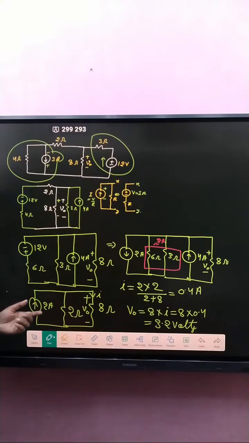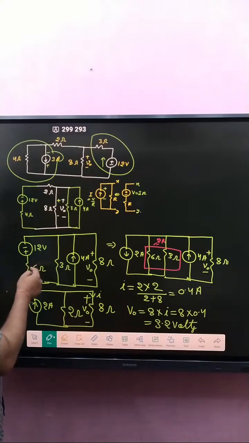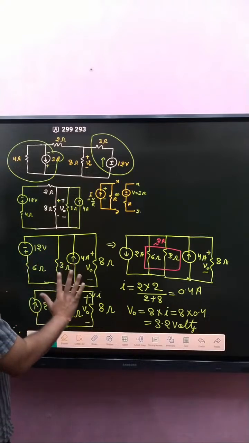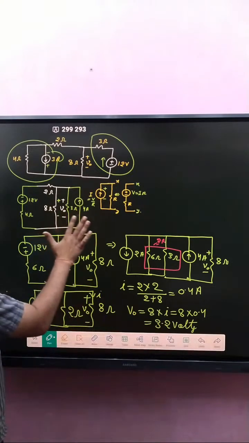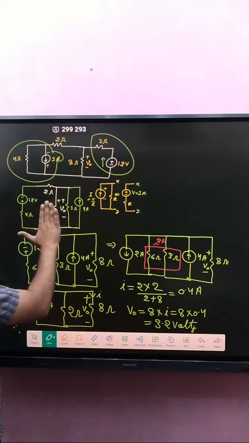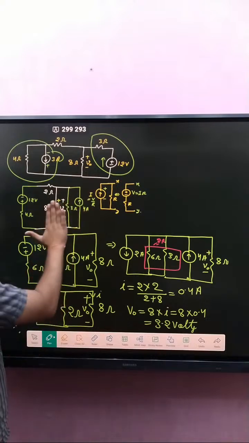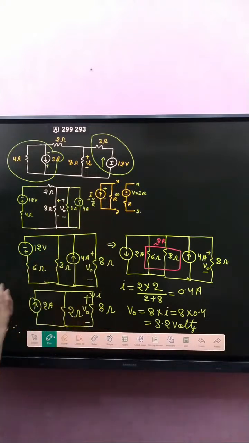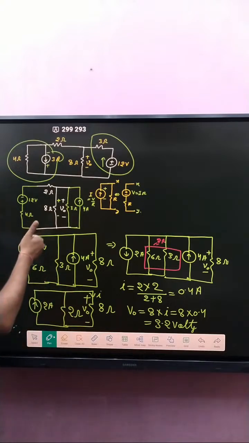After that, we do reshuffling. Reshuffling means this one connects here, and this one connects here. Basically, this one is interchanged here. Simply, these three are parallel, that's why this one connects here. After that, here is a voltage source, and here a current source.